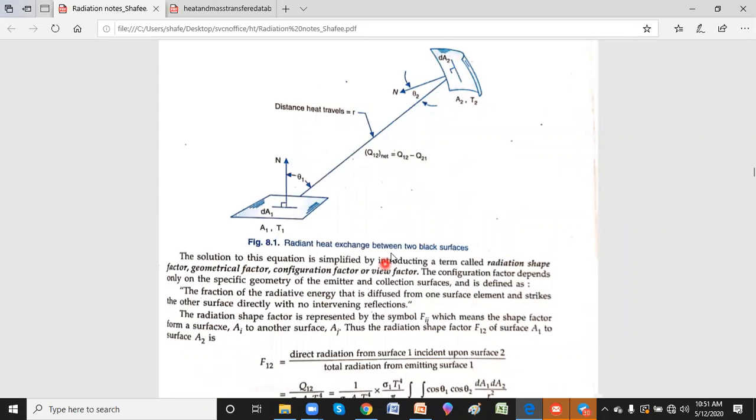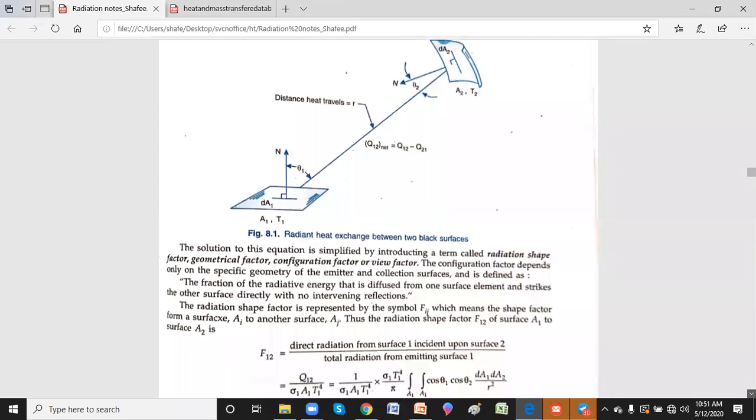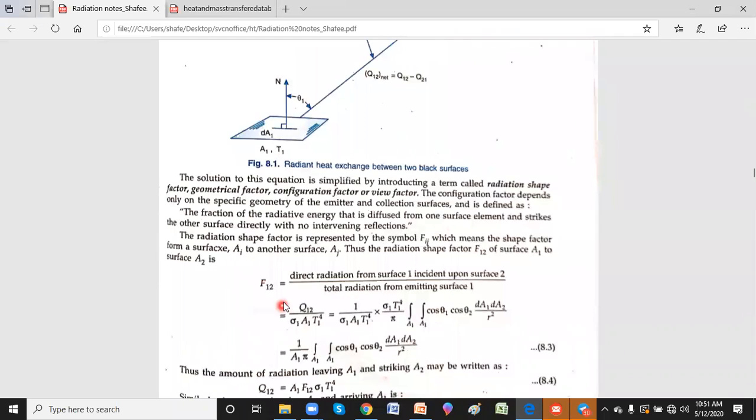Now you see here, if both the surfaces are black, my problem involves only determining the shape factor. That can be determined from the various charts available in your heat transfer data book. Now, one more definition: F12, the radiation shape factor from surface A1 to surface A2, is how much of the radiation falls directly from 1 to 2, which is denoted by Q12.